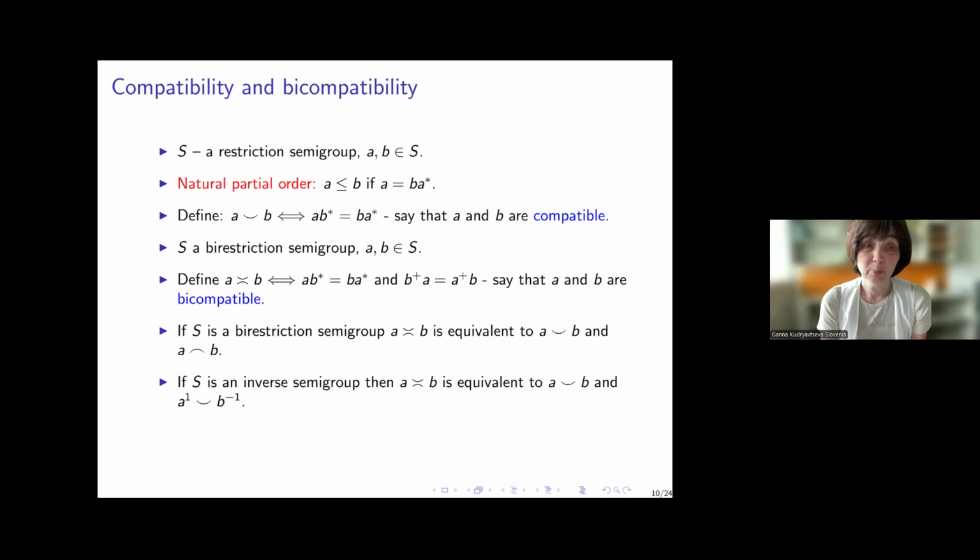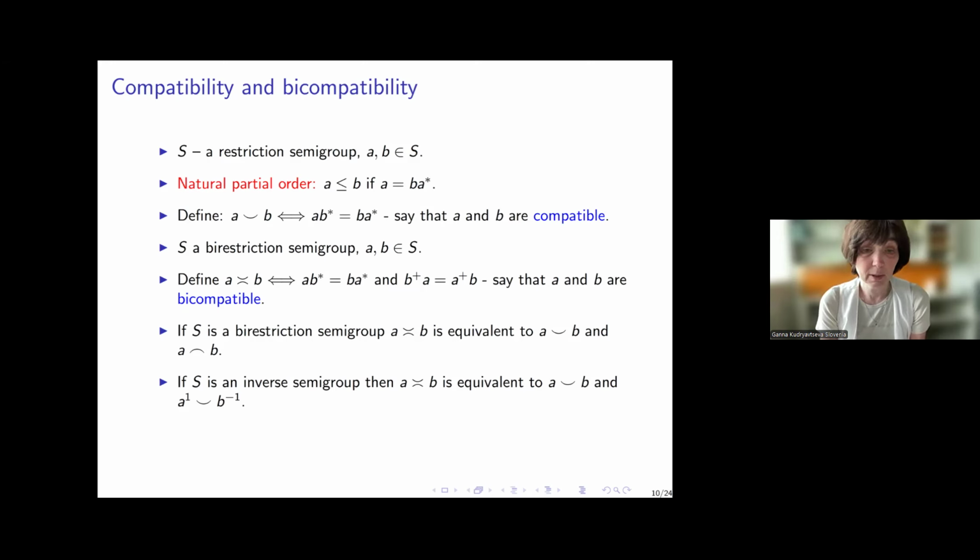Well, and compatibility and bicompatibility. So if we have a restriction semigroup, then similarly to inverse semigroups, we can define a natural partial order, and in PT of X it is just restriction of partial maps. And we define the compatibility relation: elements A and B are compatible whenever they agree on the intersection of their domains. Co-compatible elements are defined similarly, and combining these two, we get a definition of bicompatible elements.